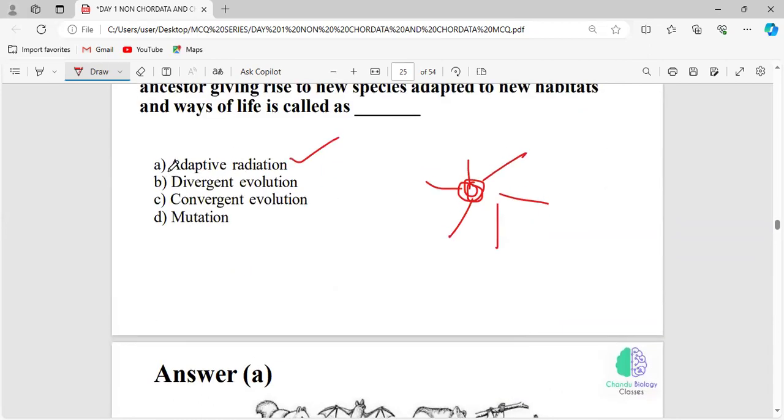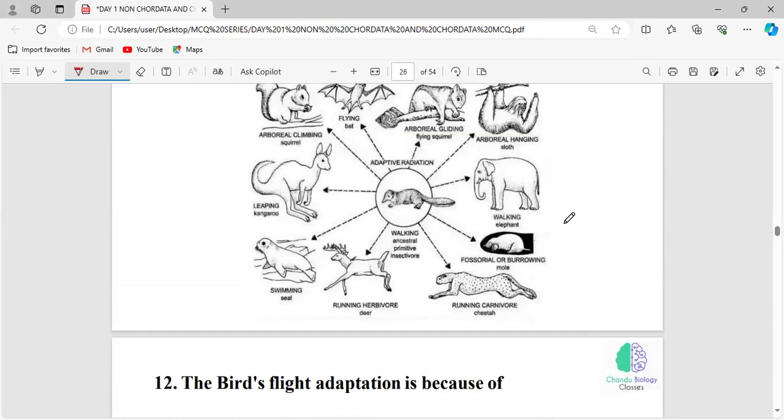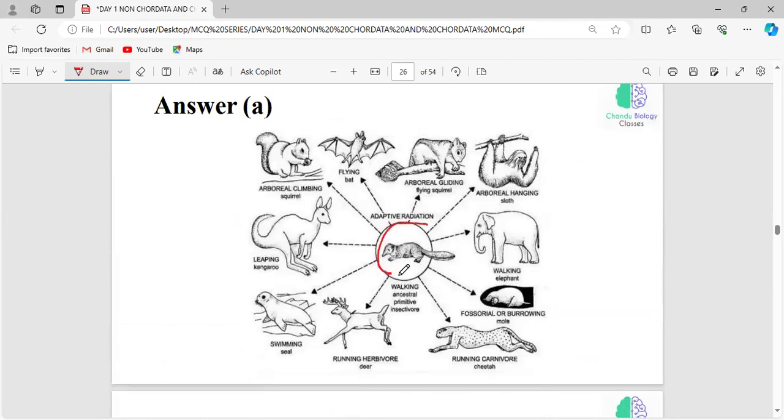Right, and this adaptive radiation is very well seen in the mammals. We know that initially there was only a common ancestor, a land-walking mammal. From this walking mammal, a primitive ancestor, structures were adapted to climb, to fly, to glide, to leap, and all these structural adaptations have been derived from a common ancestor. This is what adaptive radiation is.